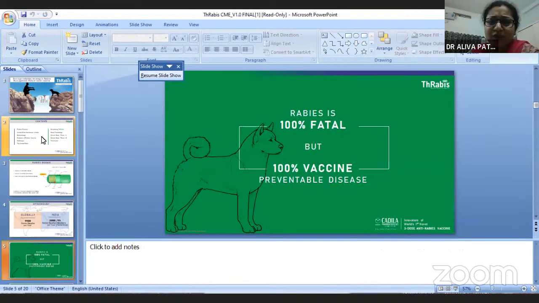Though it's a fatal disease, it can be prevented by vaccine only, though not 100%. A rabies patient we cannot treat; only conservative treatment will be given. Rabies is 100% fatal, so we need to give prophylaxis. Basically, we have 3 types of prophylaxis: post-exposure prophylaxis, pre-exposure prophylaxis, and re-exposure prophylaxis.